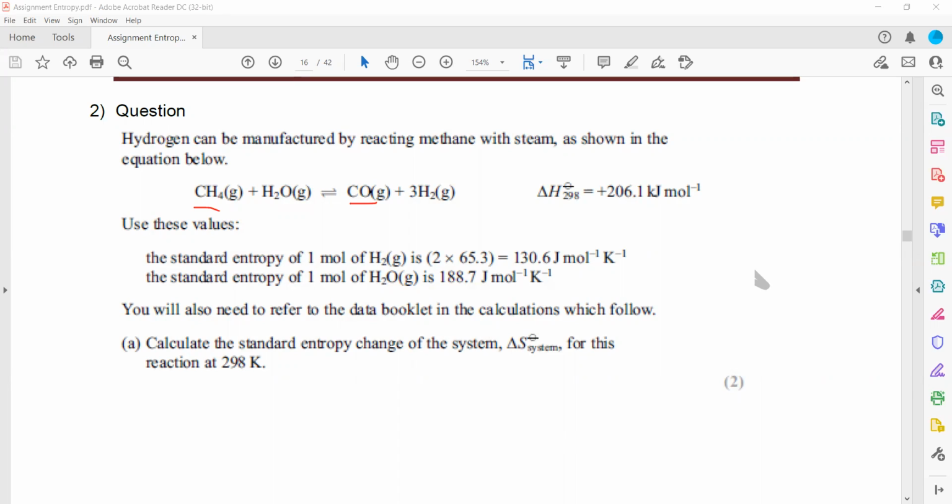So using a data booklet, the methane is 186.2, and for carbon dioxide it is 197.6. So it will be product minus the reactant at 298 Kelvin.